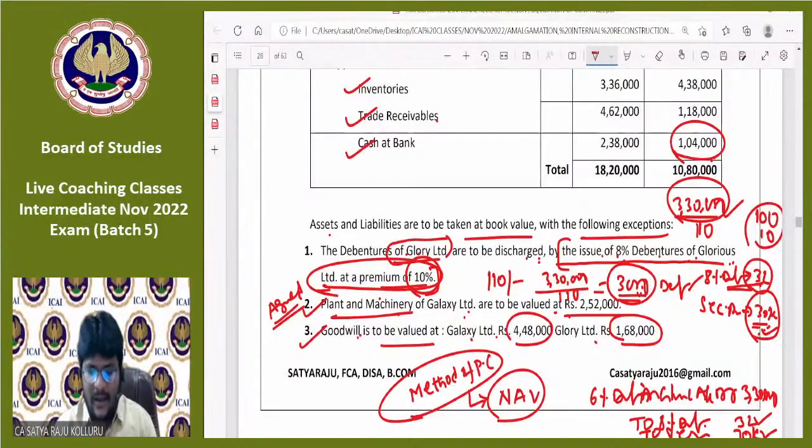So that is the reason why we are considering goodwill also in the calculation of NAV. This is the universal principle, guys, not only in this problem. Whether it is a recorded asset or an unrecorded asset in the balance sheet, if it is clearly given that the purchasing company is ready to take over, or that it is valued at so and so, then you need to consider it in the books of the purchasing company. Fine.